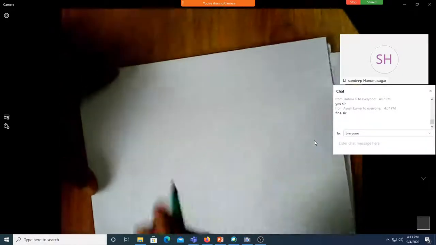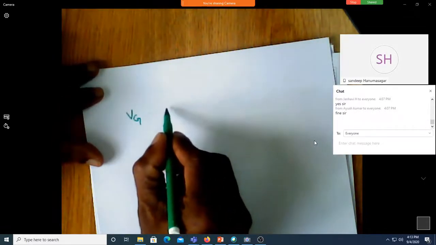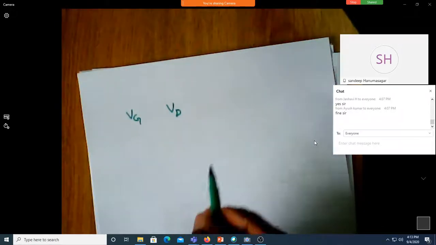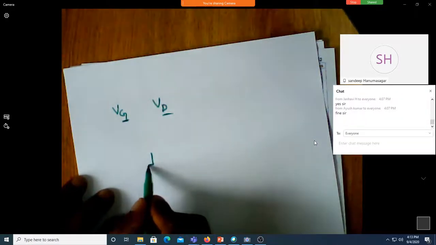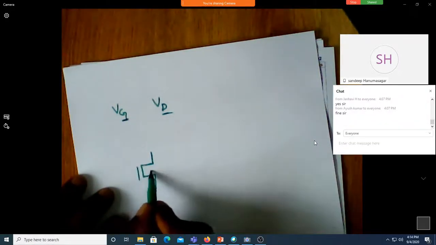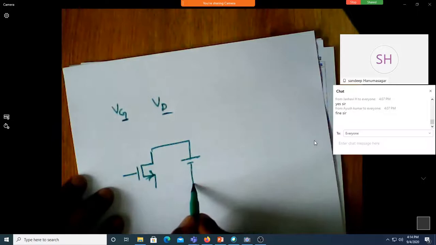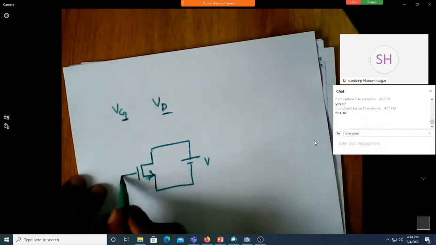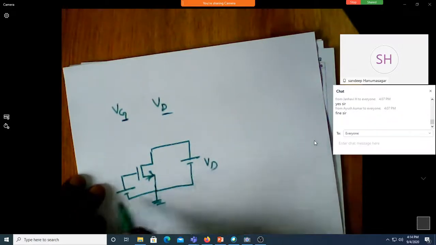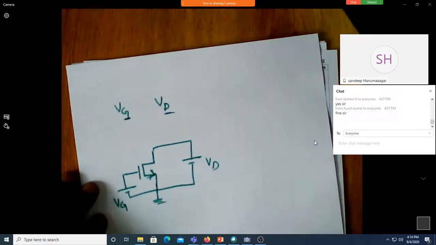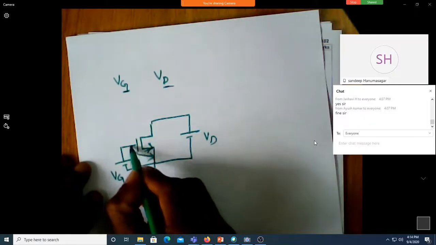Next, coming to voltage VG and VD. Now, this is VG and this is VD. Let me write the MOSFET symbol. You can see this is grounded, this is VD, and this is VG. Now usually we always call this the potential between gate and source.